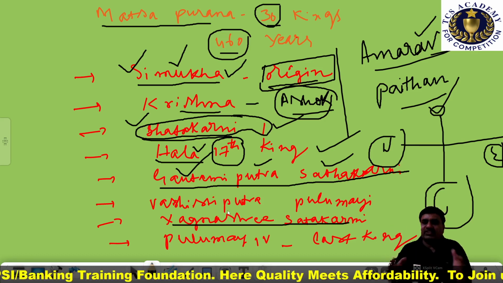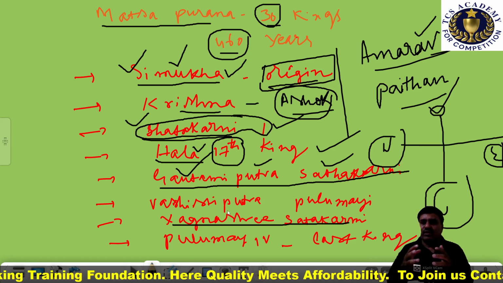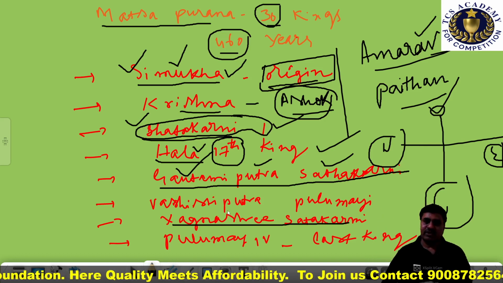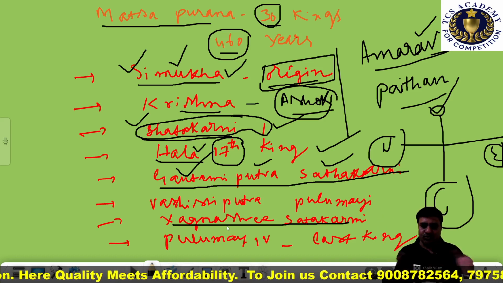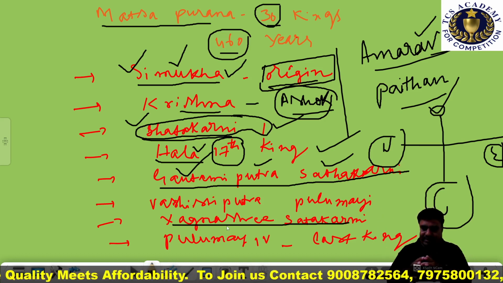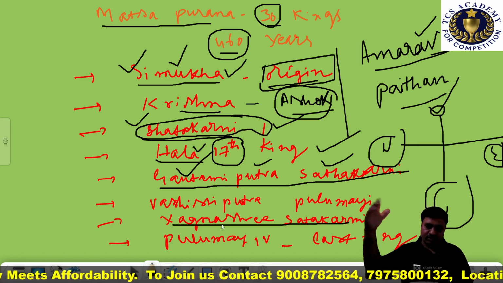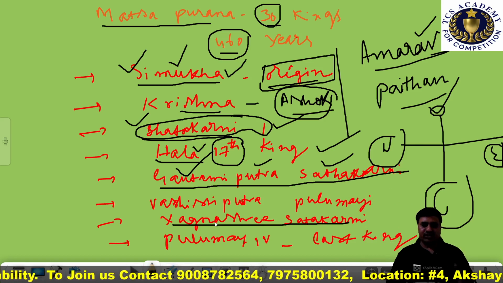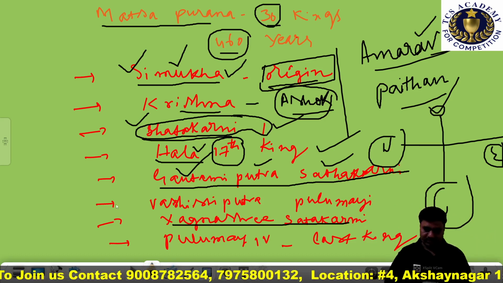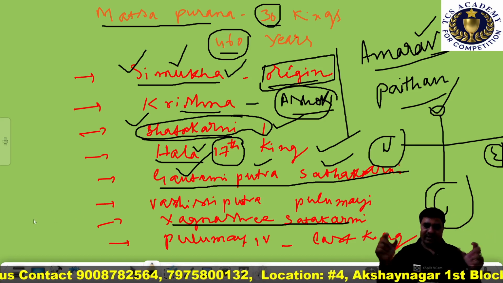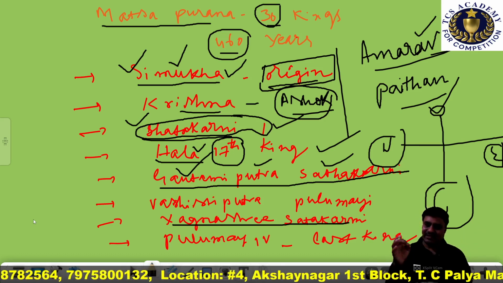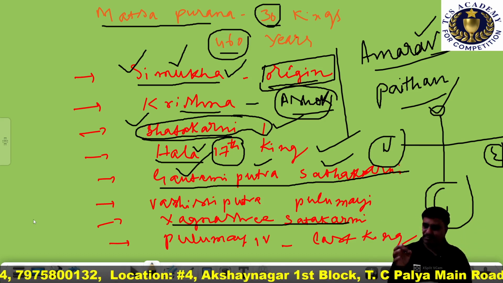These are the regions where we could obtain his coins. That tells us he ruled up to Gujarat and Madhya Pradesh in the north and Maharashtra in the south.